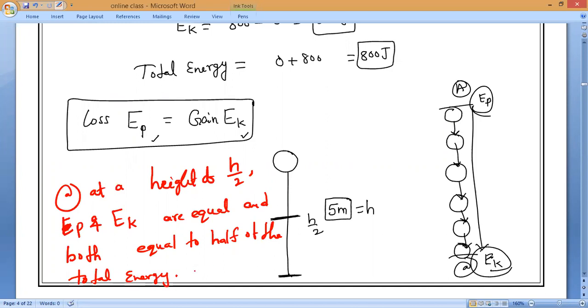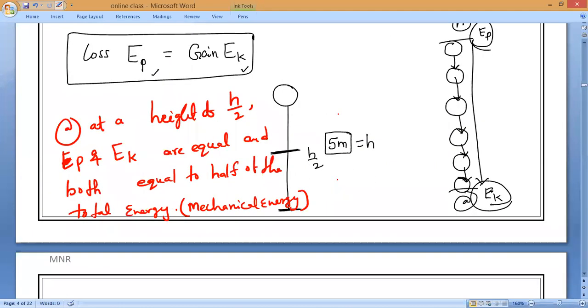Total energy. Is it okay, guys? What is the total energy called? Mechanical energy. Anytime you have a doubt, anyone, you can ask. Clear? Till here, if no doubt, then we'll proceed further. So this is the verification of the law of conservation of energy, and the question which is given in activity 11.15.